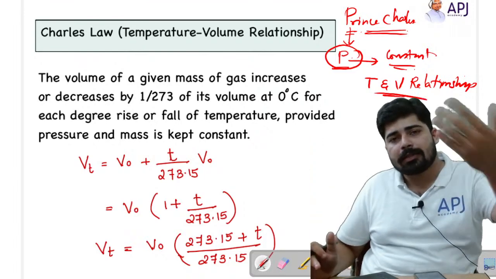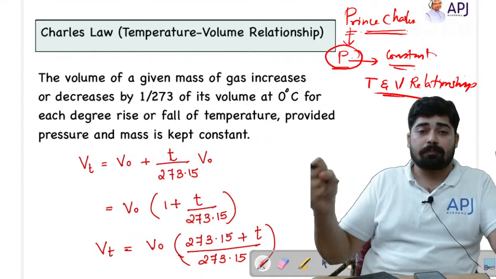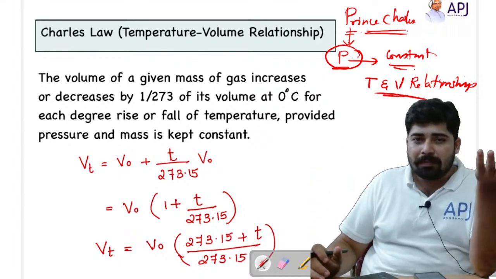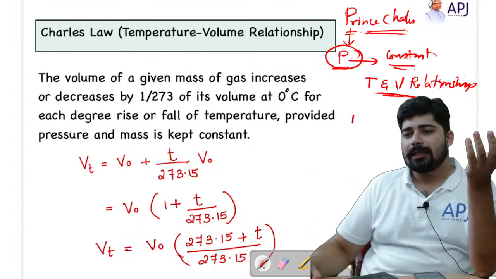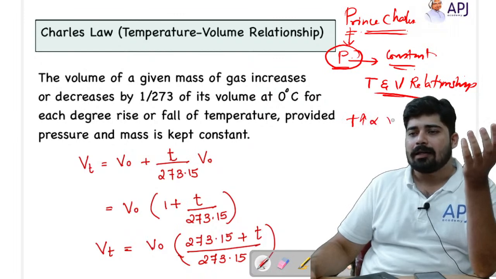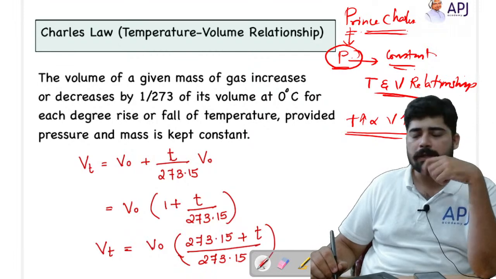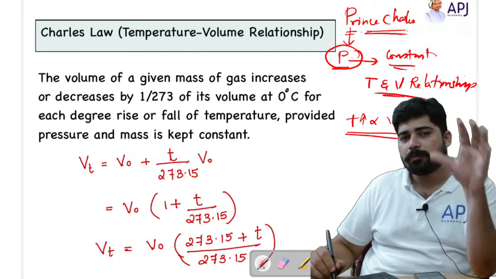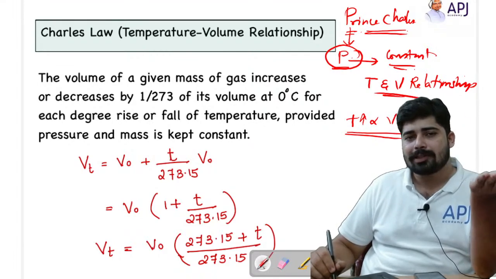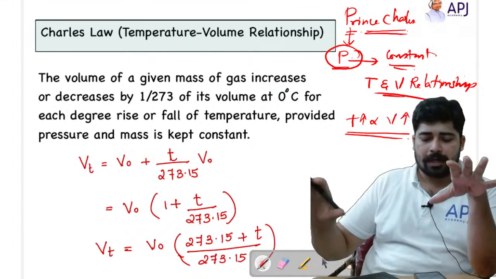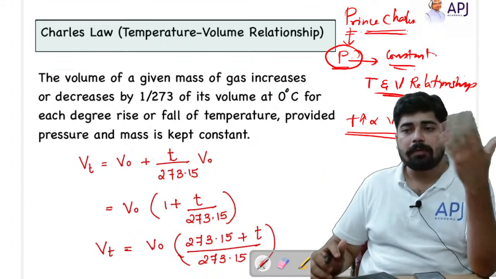As you increase temperature, volume is increasing. So temperature is directly proportional to volume. If you give more and more temperature to the gaseous molecules, they expand, and because of which the volume increases.